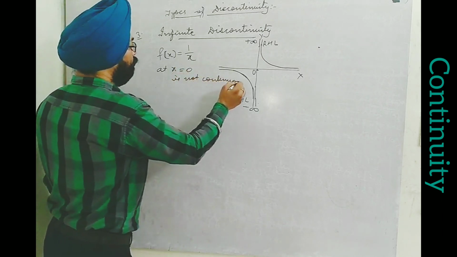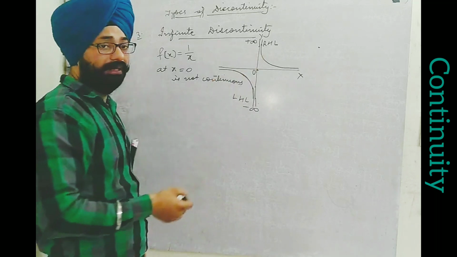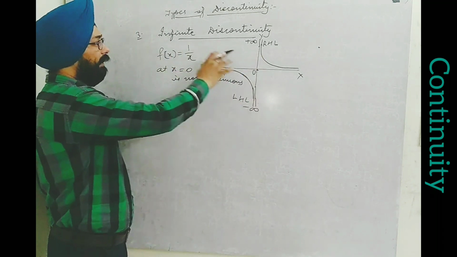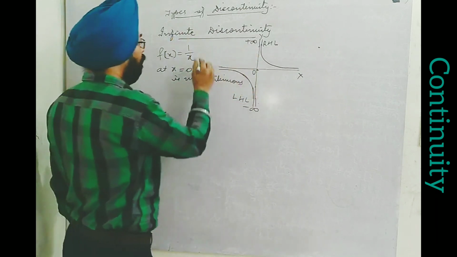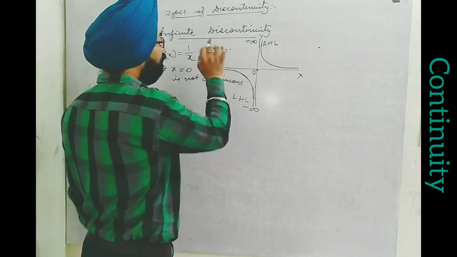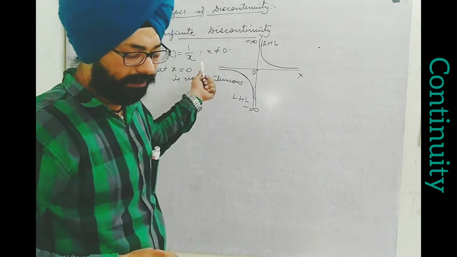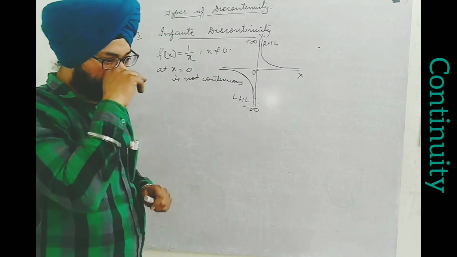Not continuous, because the LHL and RHL are in different directions. So that's why we will say the function has infinite discontinuity at x equal to 0. That's why x will be not equal to 0. Whenever the domain is taken, we will exclude x equal to 0. Now, there is one more type.